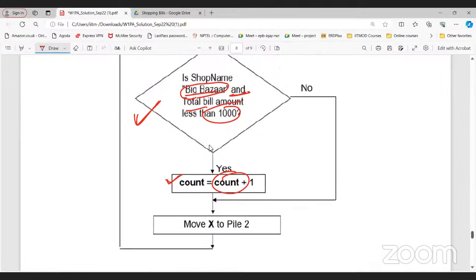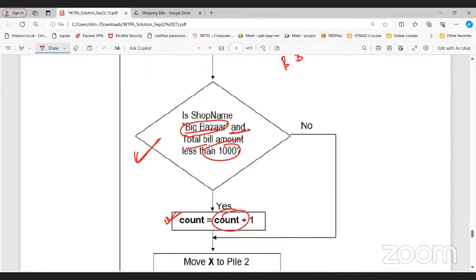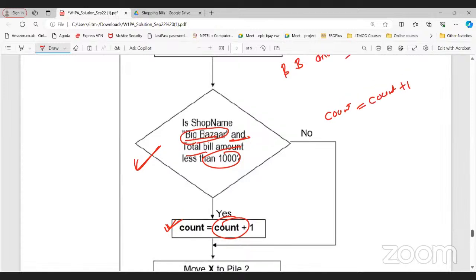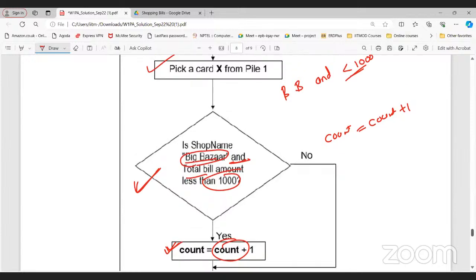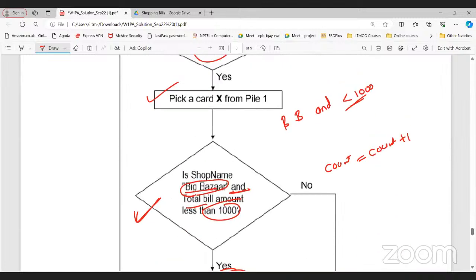Sir, what does count equals count plus 1 mean? I don't understand it. If there are first two cards with a bill less than 1000, is the answer 3 or 2? No, count is initially 0, right? Listen, sir, what I'm trying to say is, if there are 3 Big Bazaar cards with a bill less than 1000, is the answer 3 plus 1?